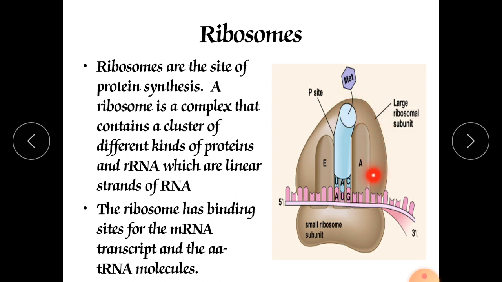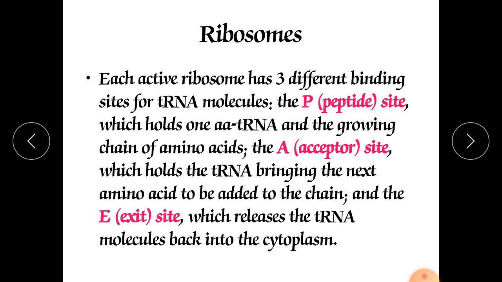That process will continue, and it starts from the start codon. It is called AUG. It is the start codon, and the initiation of the process starts from it. Each active ribosome has 3 different binding sites for tRNA molecules. The P site holds the tRNA with the growing chain of amino acids. The A site holds the tRNA bringing the next amino acid to be added to the chain, and the E site, also called the exit site, releases the tRNA molecules back into the cytoplasm for further use.